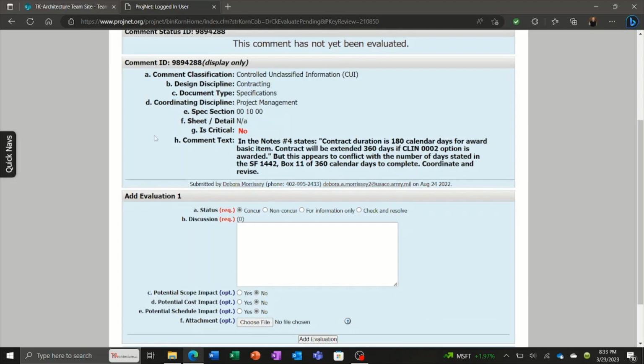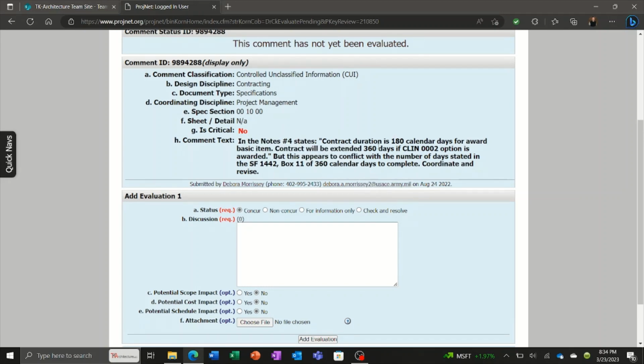Have all the submitter's information that has been put up here. What the design discipline is, document type, if there's any coordinating disciplines, spec section, sheet, whether they indicate whether it is critical or not, and then they list their review comment.